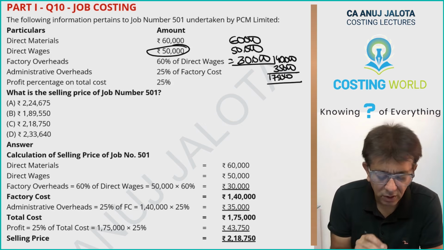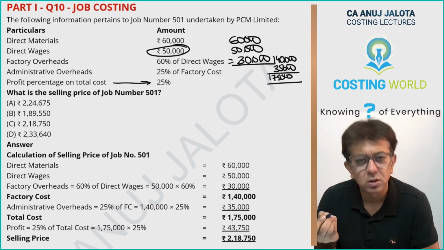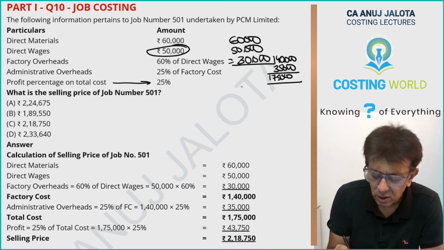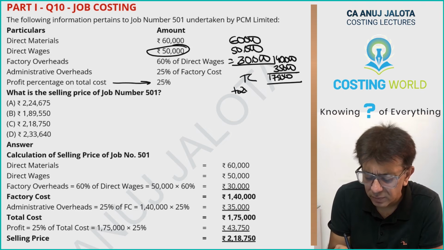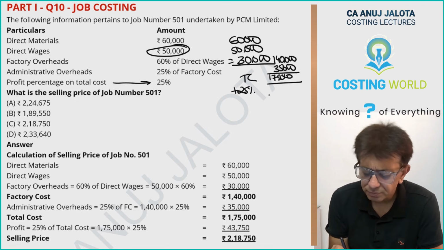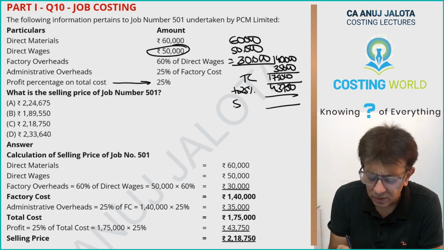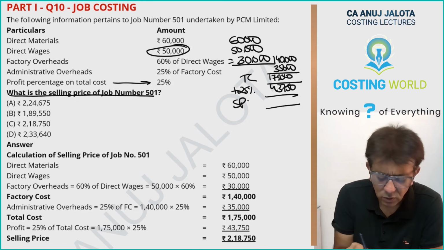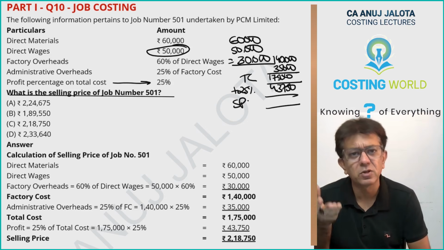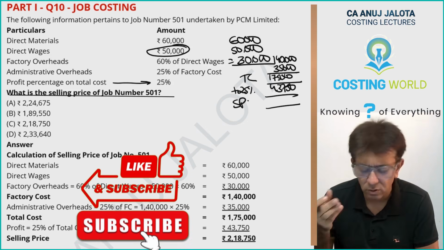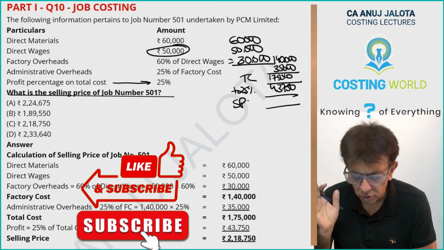1,75,000. Further, profit as a percentage of total cost, that is 25%. So it is a percentage of total cost. Now this is your total cost, at 25% I guess that'll be 43,750. You add it up, this will give you the selling price. That's what they have asked you. What is the selling price of this particular job, 501?